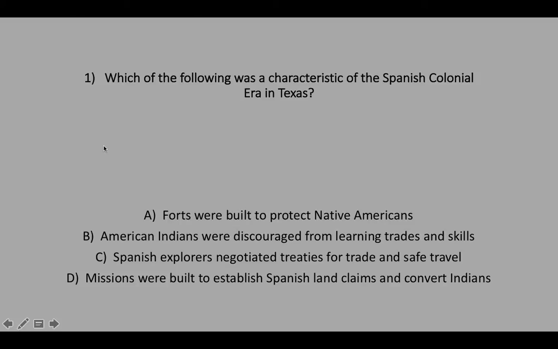Number 1. Which of the following was a characteristic of the Spanish colonial era of Texas? A. Forts were built to protect Native Americans. B. American Indians were discouraged from learning trades and skills. C. Spanish explorers negotiated treaties for trade and safe travel. D. Missions were built to establish Spanish land claims and convert Indians.